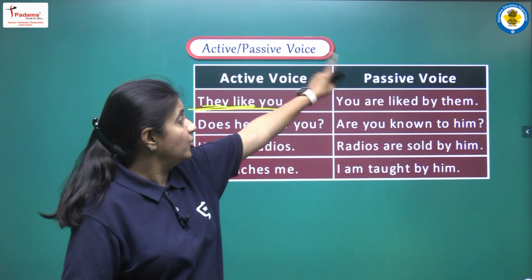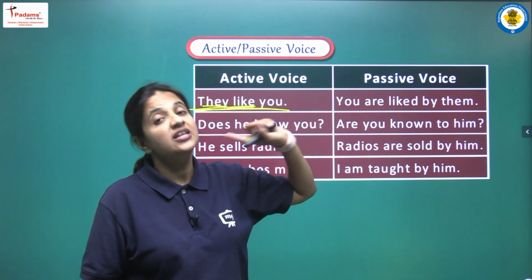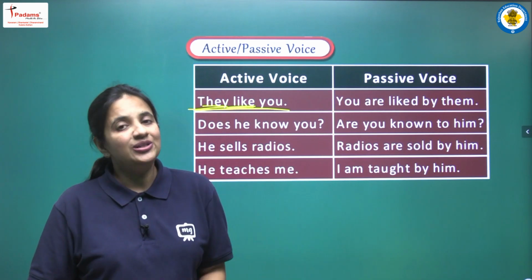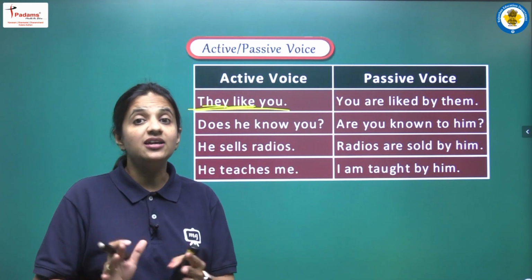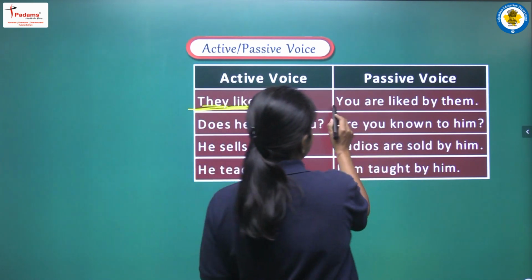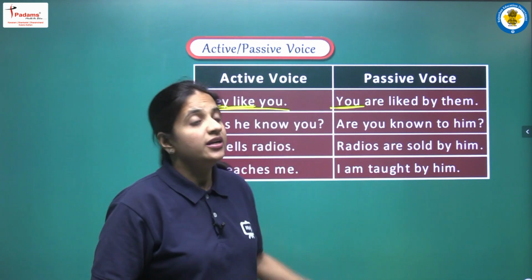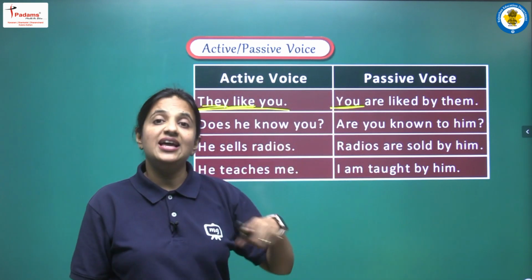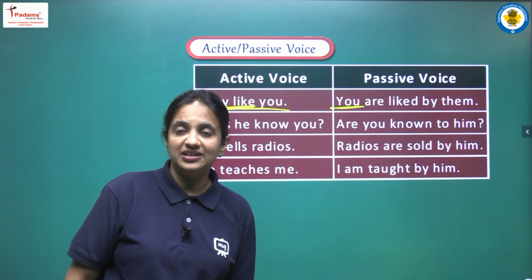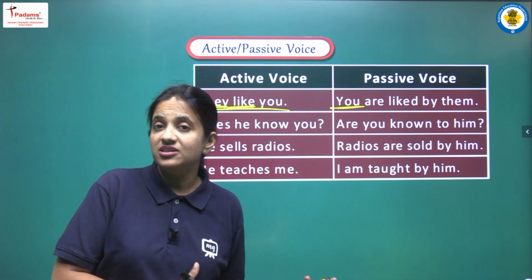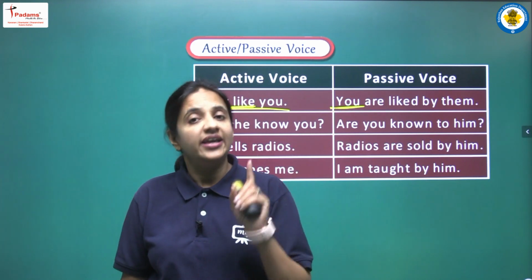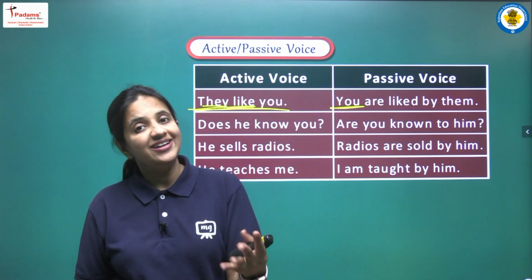Alright, now we are converting this sentence into passive voice. So we have to follow the structure of the passive voice. According to the rule, first of all we have to write the object. So in this sentence, what is the object? The object that is given to us is you. Now after you, we have to write the helping verb. We have discussed that if we have present simple tense in active voice, then in passive voice we have three helping verbs to write. We have three options: is, are and am. So accordingly we have to choose.